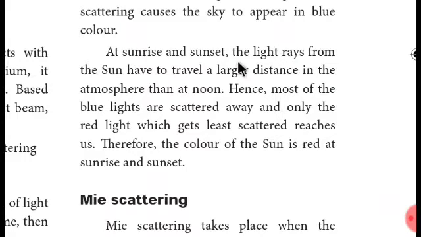Then, at sunrise and sunset, the light rays from the sun have to travel a larger distance in the atmosphere than at noon. Hence, most of the blue light is scattered away, and only the red light, which gets least scattered, reaches us. Therefore, the color of the sun is red at sunrise and sunset.